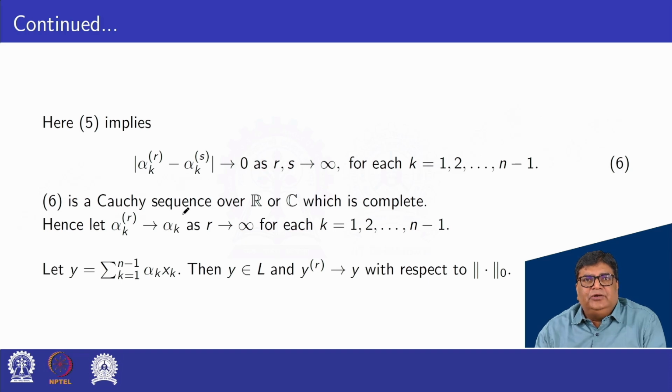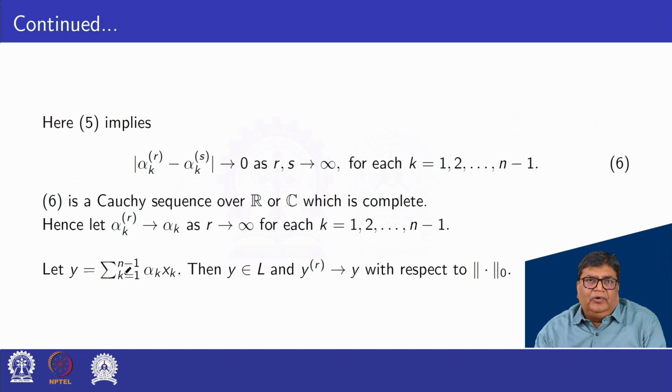Equation 6 says each alpha rk is a Cauchy sequence over R or C. Here these are individual scalars, so each is a Cauchy sequence over R or C, which is complete. Hence alpha rk converges to alpha k as r tends to infinity for each k = 1, 2 and so on n minus 1.